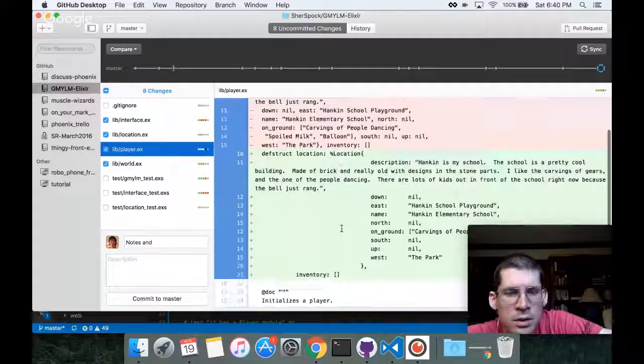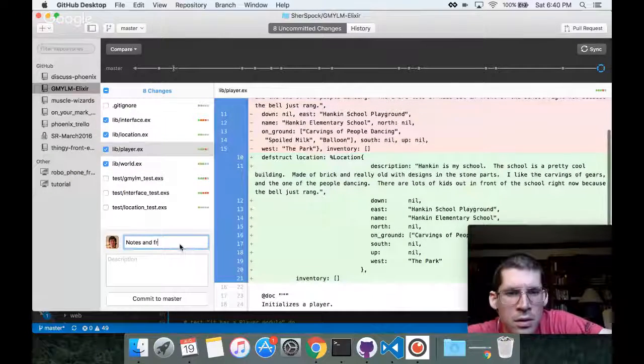Yeah, notes and formatting. Notes on what? On potentially useful refactorings, useful at the project level, project refactorings, and a formatting change in the player struct.